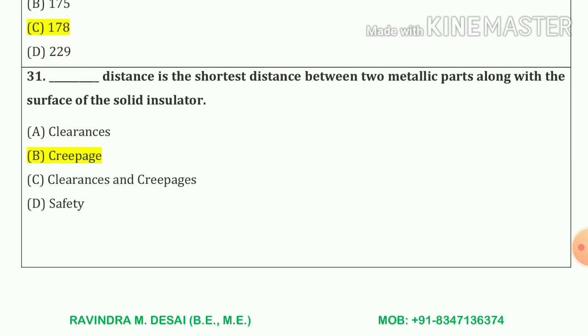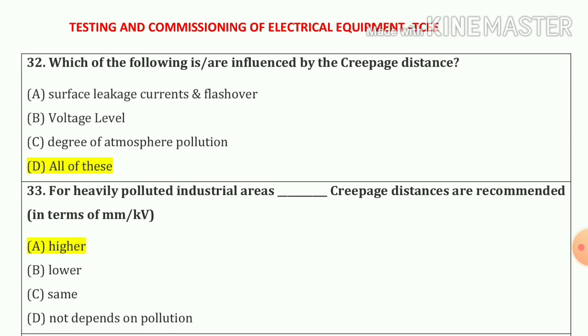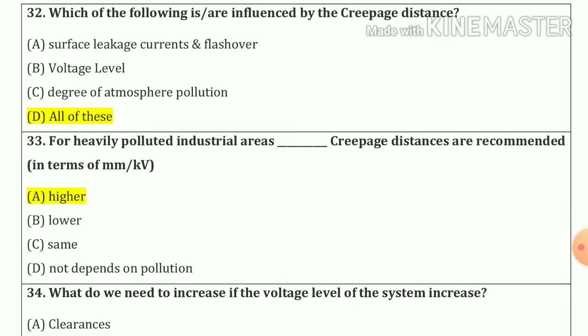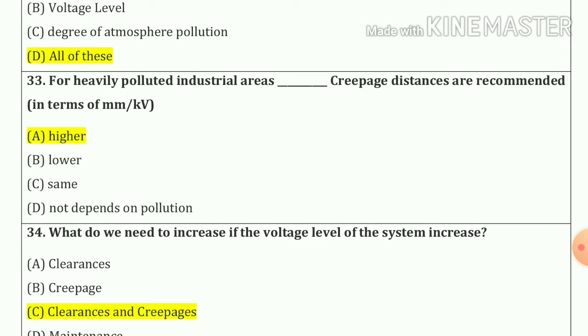31 number. Blank distance is the shortest distance between the two metallic parts along with the surface of the solid insulator. So our answer is option number B, creepage. Now 32 number. Which of the followings are influenced by the creepage distance? So our answer is all of the above, A, B and C also. Now 33 number. For heavily populated industrial areas, blank creepage distance are recommended in terms of the mm per kV. So higher. Option number A.